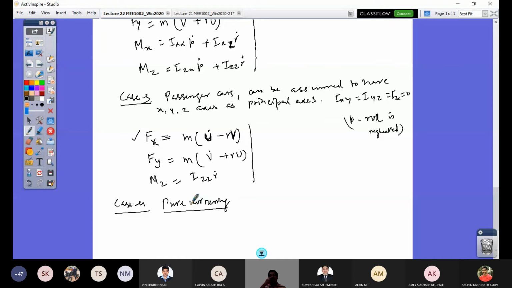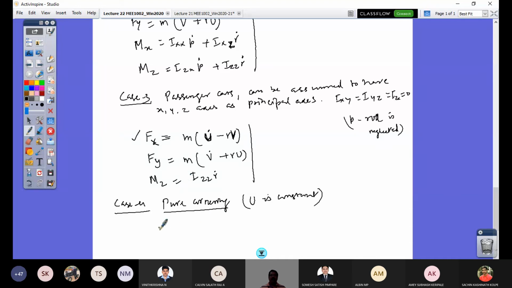So in pure cornering, I will not have either tractive force or braking force. I would have some torque given, and then it would go with the cruising speed. So the speed only is going to be there, but the rate of change of that is going to be 0. In such cases, I would not have my ax present. So for pure cornering, u is constant. You may have Fx as m u dot, but in pure cornering we will not have this equation required, right?